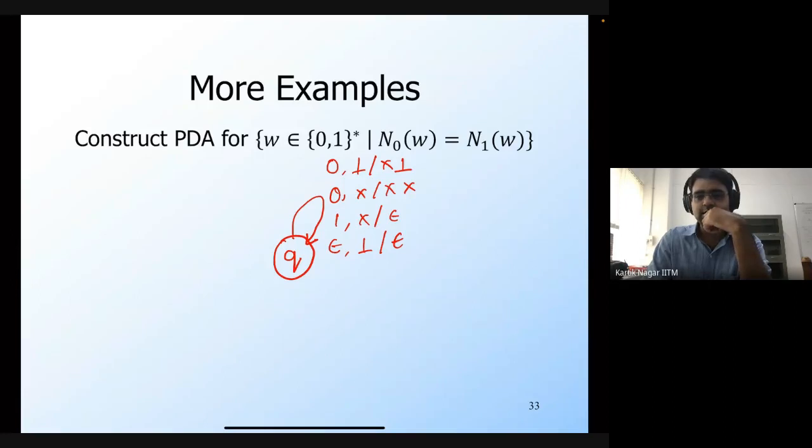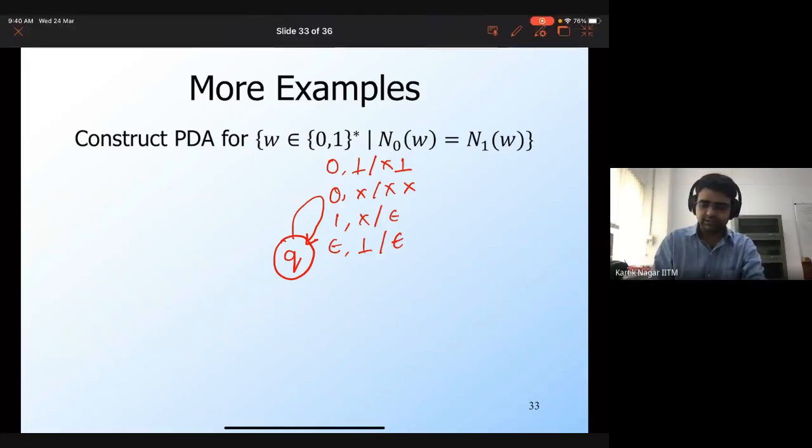Okay, so Moses is saying that we can use one more stack symbol. Okay, so let's say that we use one more stack symbol. So then what are the transitions going to be? So let me erase this.